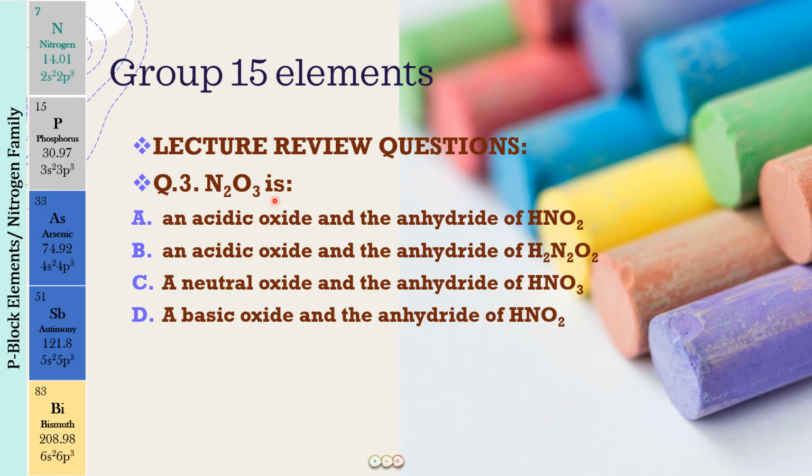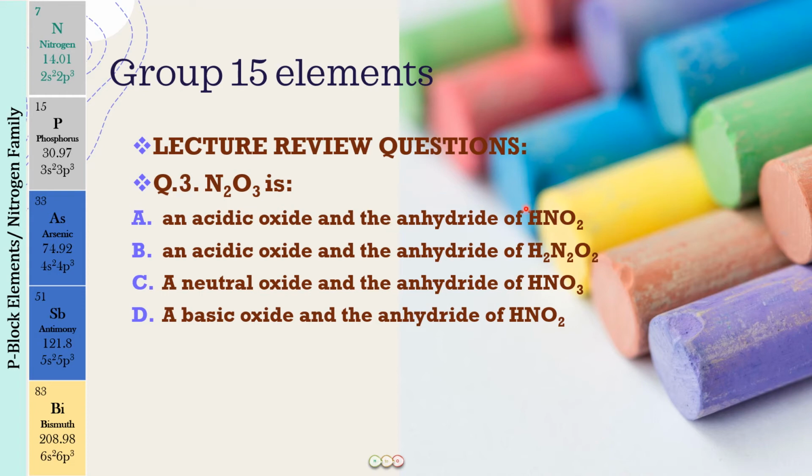Again, it is very important for you to remember the table that I have given you and the tricks that I have told you to remember the acidic character of these oxides. Now the second part is, we have to tell which acid these are the anhydrides of. Do remember, what do we mean by the word anhydride? Hydride and "an" in front of this means that we are removing water out of it.